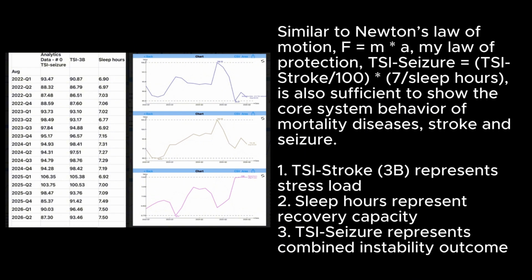Similar to Newton's law of motion, F equals m*A, my law of protection, TSI seizure equals TSI stroke 100*7 sleep hours, is also sufficient to show the core system behavior of mortality diseases, stroke and seizure. 1. TSI stroke 3b represents stress load. 2. Sleep hours represent recovery. 3. TSI seizure represents combined instability outcome.